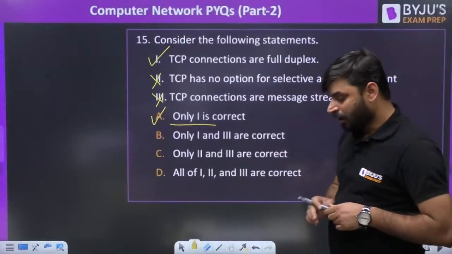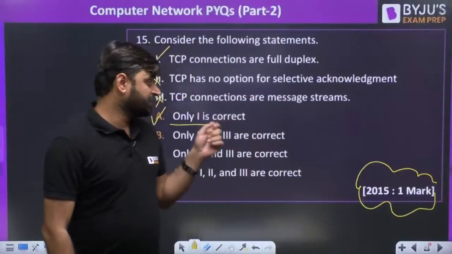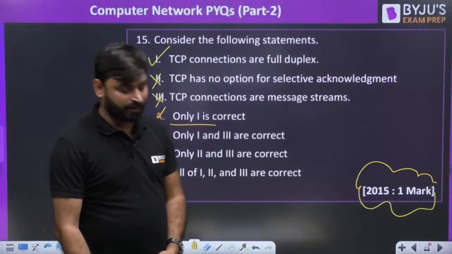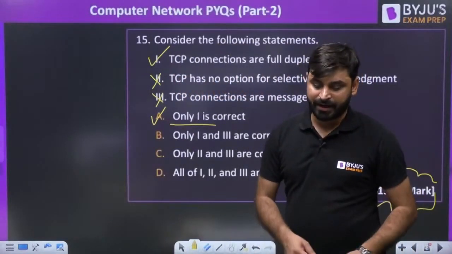This is clear or not? TCP can use both selective as well as cumulative acknowledgement. And next is TCP connection or byte stream. Okay. So TCP is a byte stream protocol. It is not message stream. Is it clear to everyone? So I can move to next.